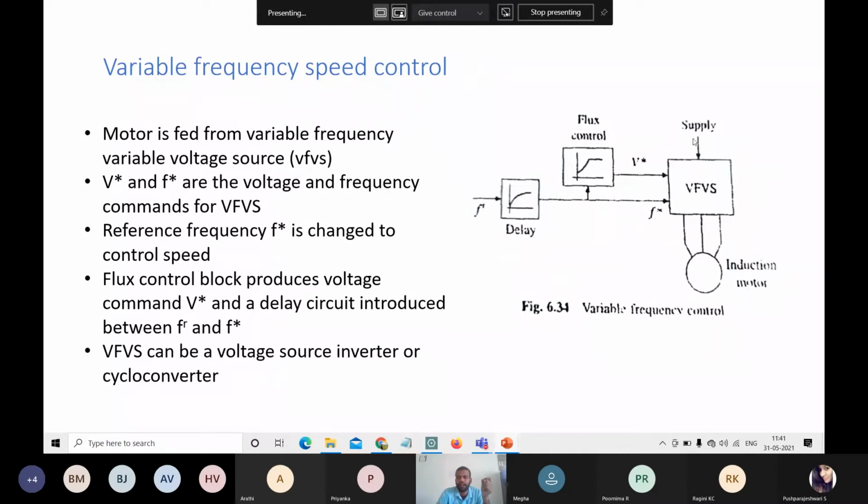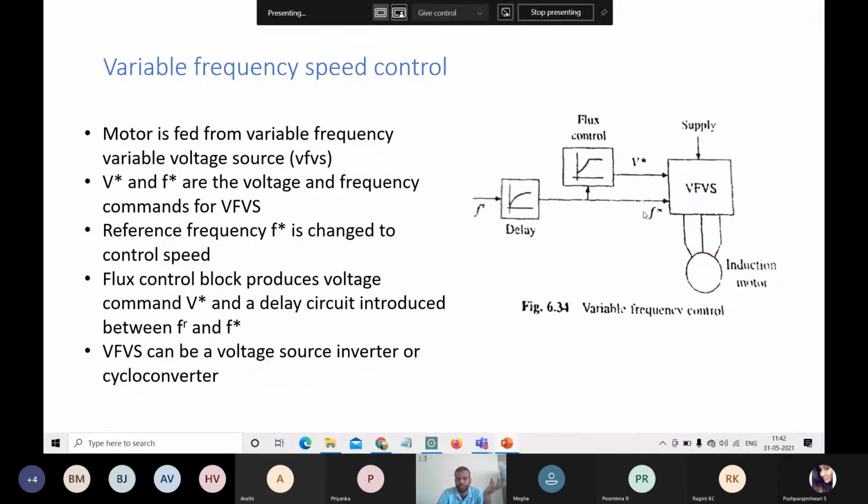And here, you can observe the V star and the F star. These are the outputs from the flux control and delay circuits. These are the input commands to the supply source, the VFVS.